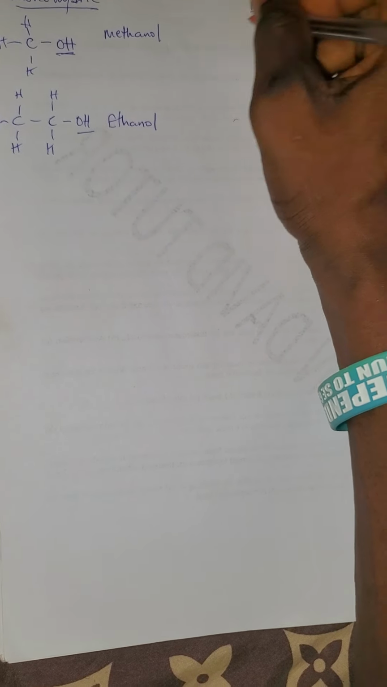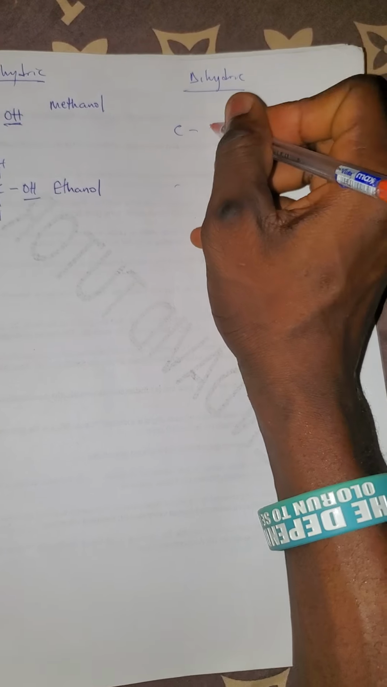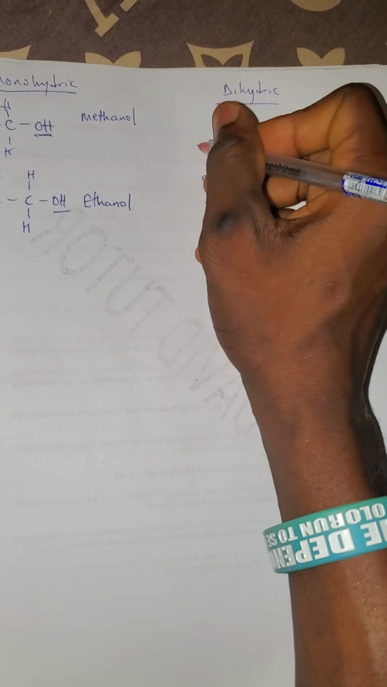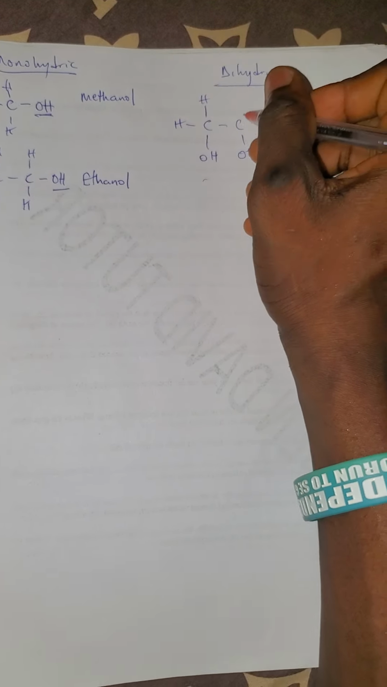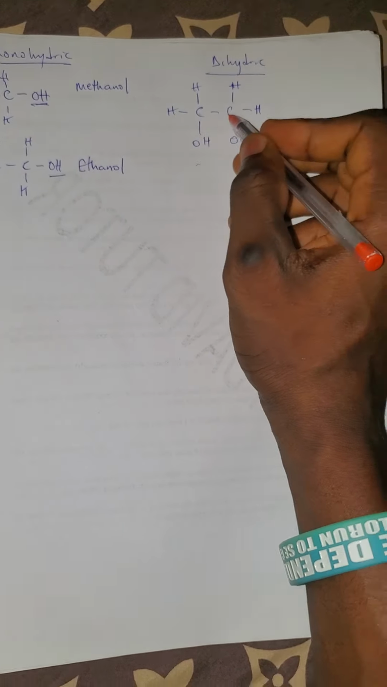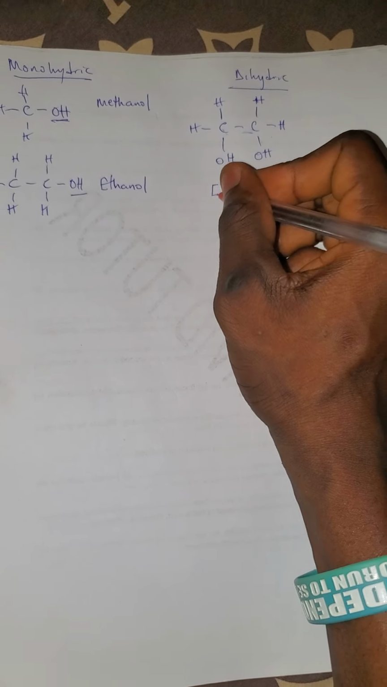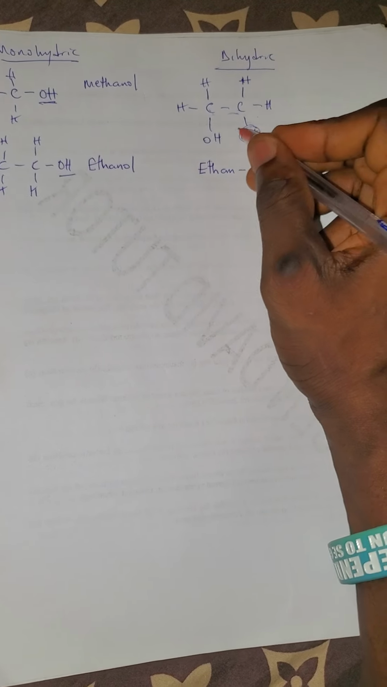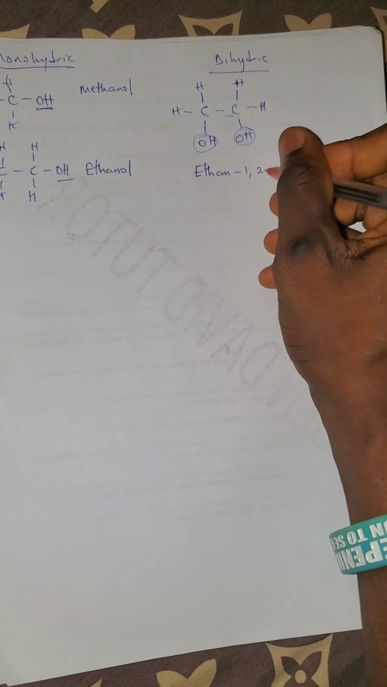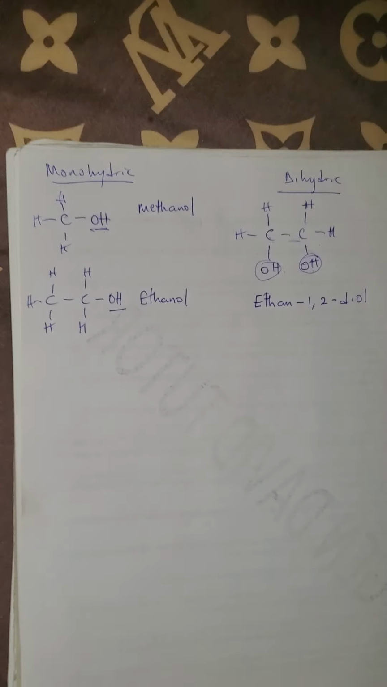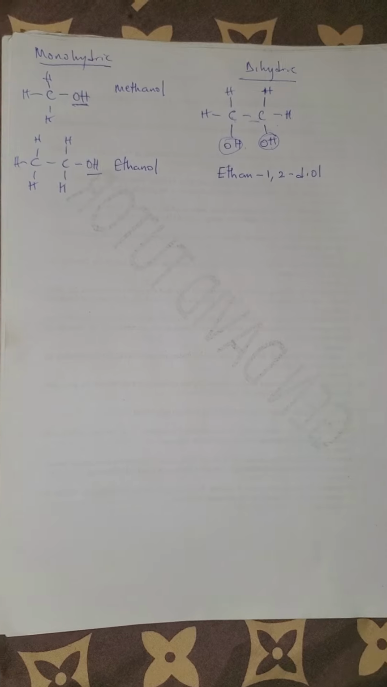Now, what is dihydric? If you have something like this, now don't forget that the number of carbon here is 2, and 2 means what? Eth. So that's why we have it to be ethane, and we have 2 hydroxyl group. So the 2 hydroxyl group is positioned at the carbon 1 and carbon 2. So that's why we have it to be ethane 1,2 diol.